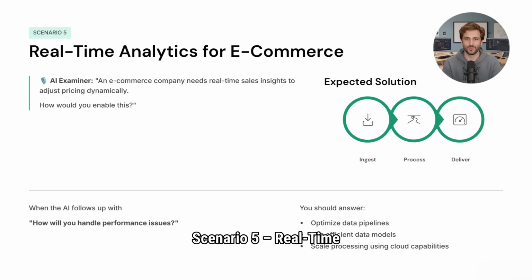Scenario 5. Real-time analytics requirement. Now let's test your performance and real-time thinking. In the real SAP exam, you'll solve a problem like this. Scenario. An e-commerce company needs real-time sales insights to adjust pricing dynamically. The client asks, how would you enable real-time analytics?